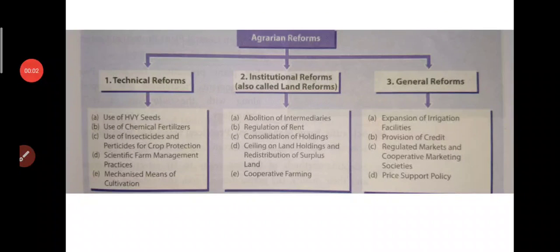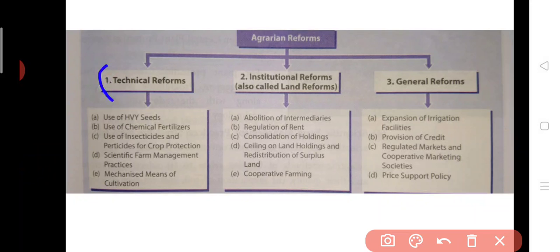Well, students, in our chapter Agriculture of Indian Development, our today's topic is agrarian reforms. These are those reforms initiated by the government to improve the conditions of farmers and agriculture in our country. So, there are three types of reform. One is technical reform.